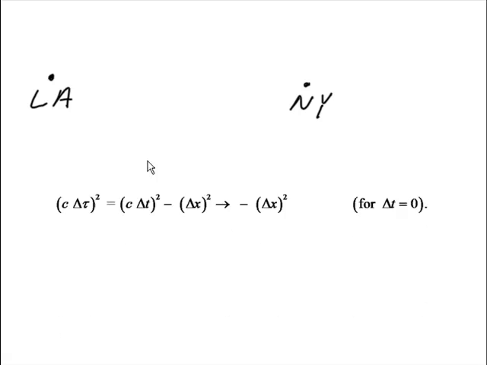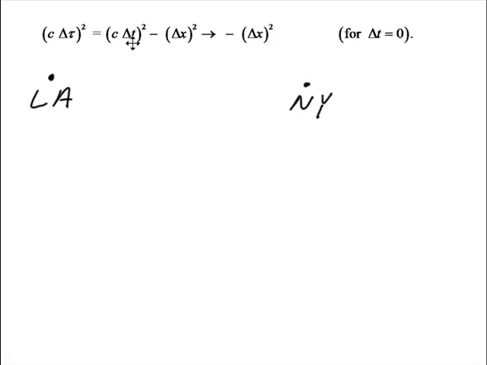Sometimes we have two events that happen at the same time, but in different places. So for example, maybe a particle decays in LA and an identical particle decays in New York. In this case, if I take my equation here, delta t is 0. These two happened at the same time. So this term goes to 0, and the whole thing is just negative delta x squared.